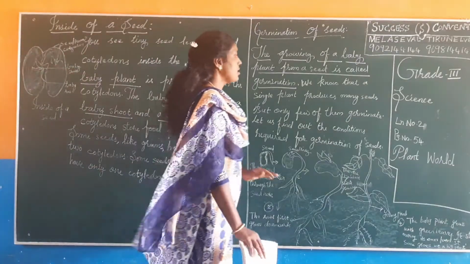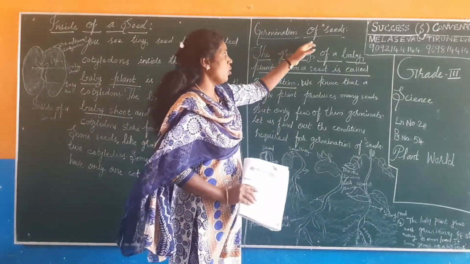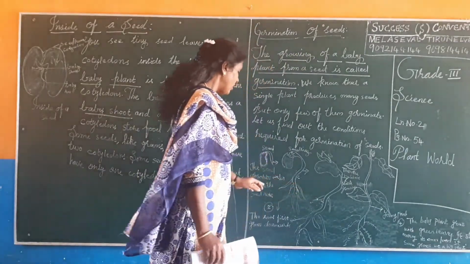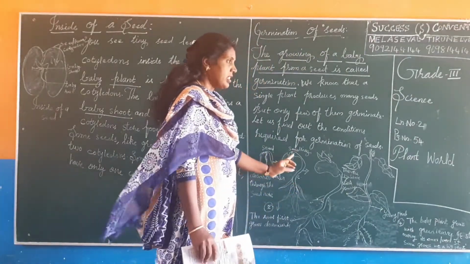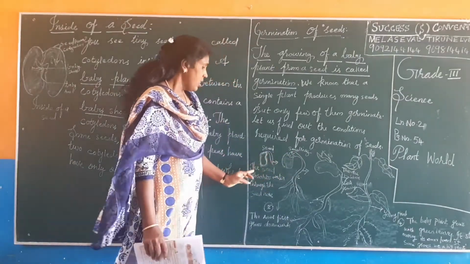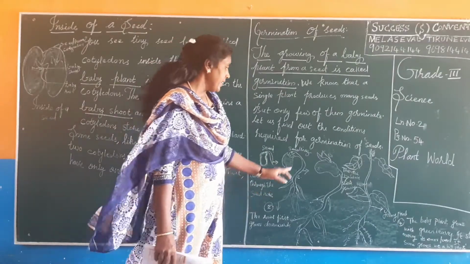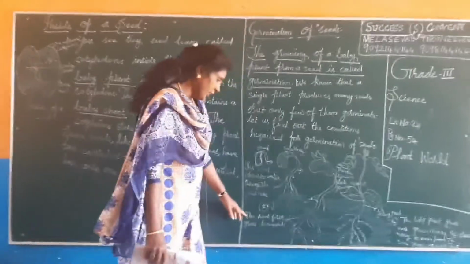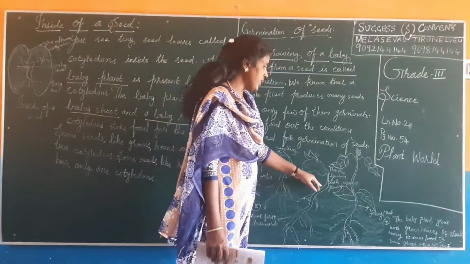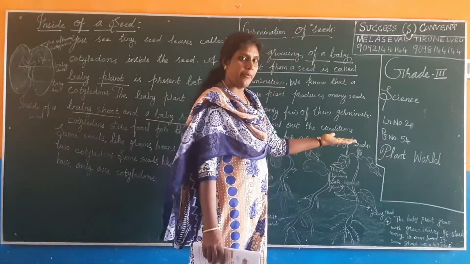Now you can see here, germination of seeds. This is the germination of a seed. This is a seed and this is a seedling. First, this is a seed. The seed absorbs water through the seed hole. Next, this is the seedling. The root first grows downwards, and then the shoot starts growing upwards.